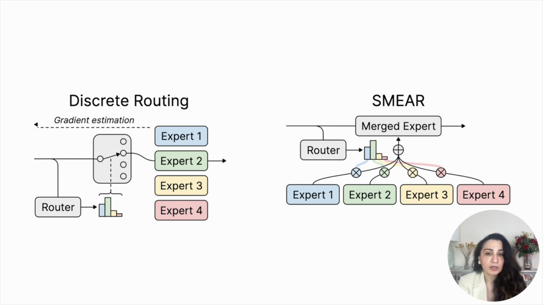Finally, in SMEAR, which is shown on the right figure, a given router's distribution is used to average the parameters of the experts, and the input is routed through a single merged expert. The advantages of this method are superior performance over discrete routing and that it can be trained with standard backpropagation without incurring significant computational costs.